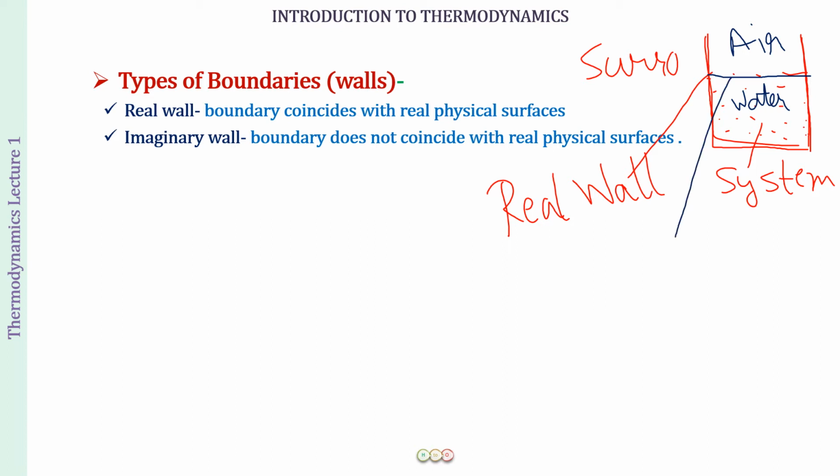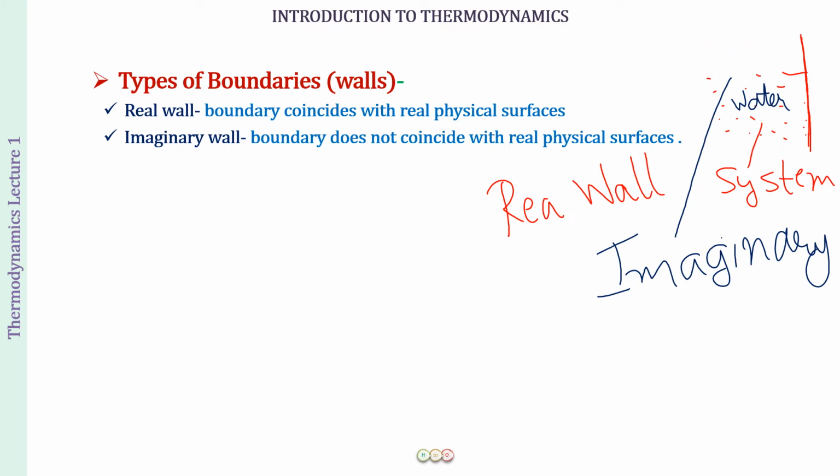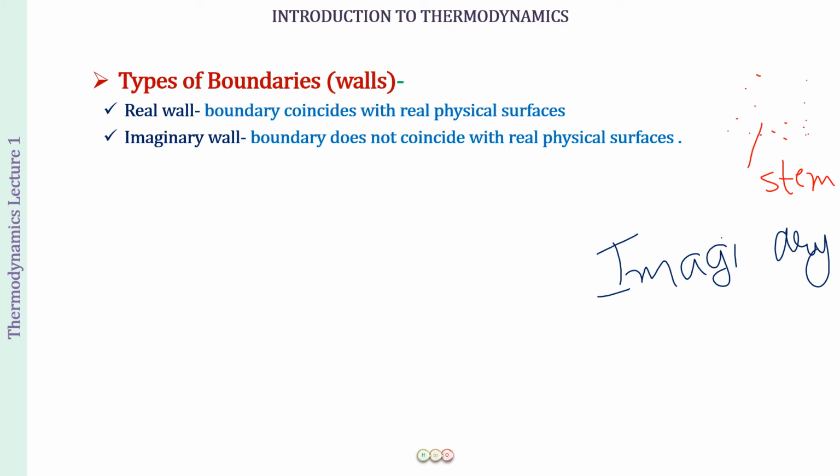It does not actually exist, but you know that the top surface of the layer, the top surface of the water, that is forming a boundary between the water and the surrounding air. So such a wall we call as an imaginary wall. It is not actually existing, but still we know that this is the place where water and air, they are getting separated from each other. The system and surrounding, they are getting separated from each other. So real wall we can see, and imaginary wall we cannot see, yet both of them, they are separating the system from the surroundings, right?